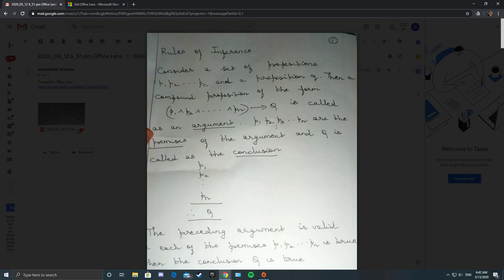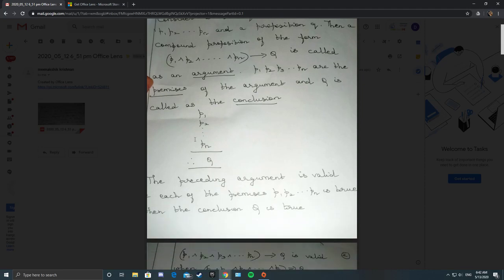So P1, P2, P3, etc., Pn are called premises and Q is the conclusion of the argument. So an argument is of the form P1 and P2 etc. and Pn conditional Q. You can even write it this way: P1, P2, etc., Pn therefore Q. So it means Q is the conclusion.